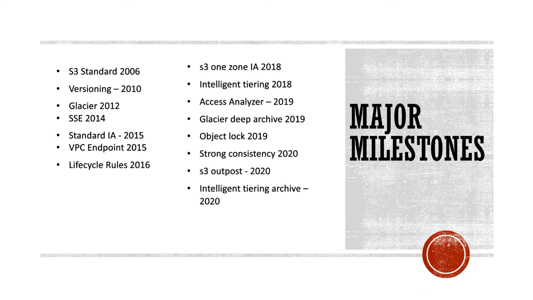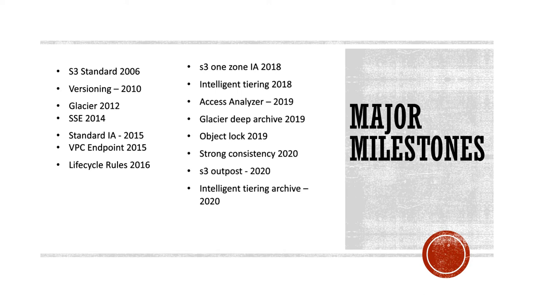One very good feature that has come in 2020 is strong consistency. Now whatever object is written into S3 can be read immediately. So it has strong consistency. S3 is also supported with Outpost. Outpost is when you have data on premise, you may want to use a service called Outpost, which gives you an extension to your existing cloud.